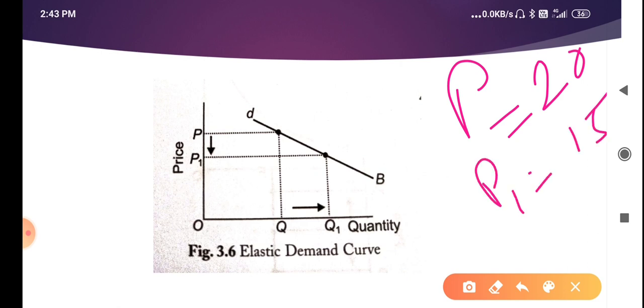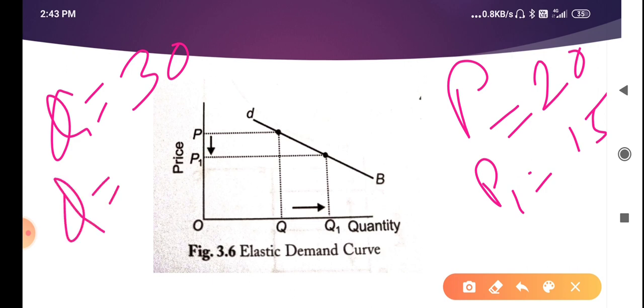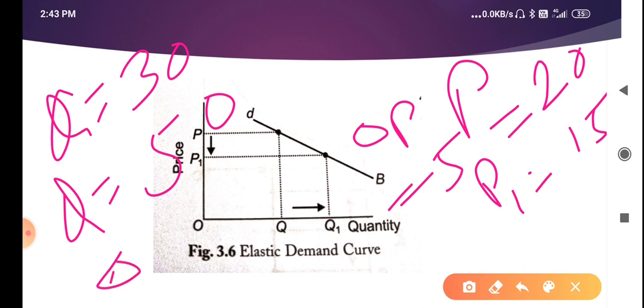So here Q was suppose 30 and Q1 may be 50. So see here delta P is 5 and delta Q is 20.